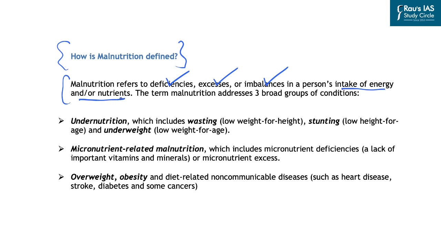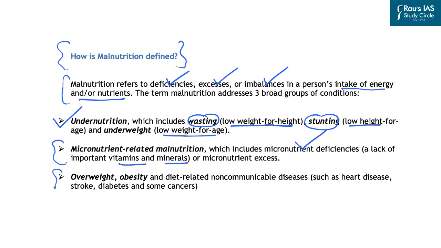Accordingly, there are three broad groups of conditions that are used to define malnutrition. First is undernutrition, which includes wasting, that is low weight for height. Second is stunting, that is low height for a particular age, where the person has not achieved the height expected for that age. Then there is underweight, that is low weight for age. So these are the three groups under undernutrition.